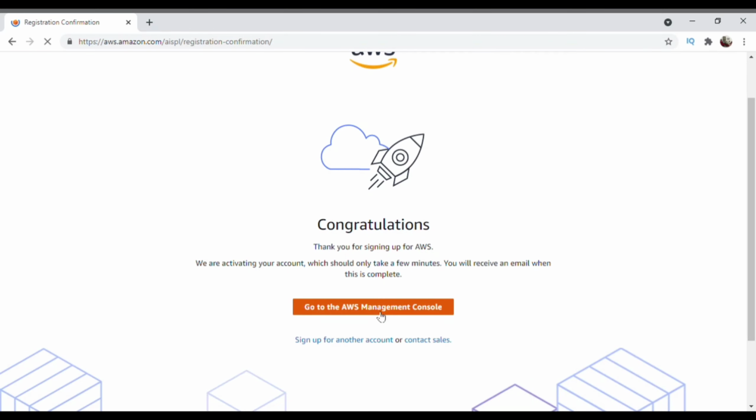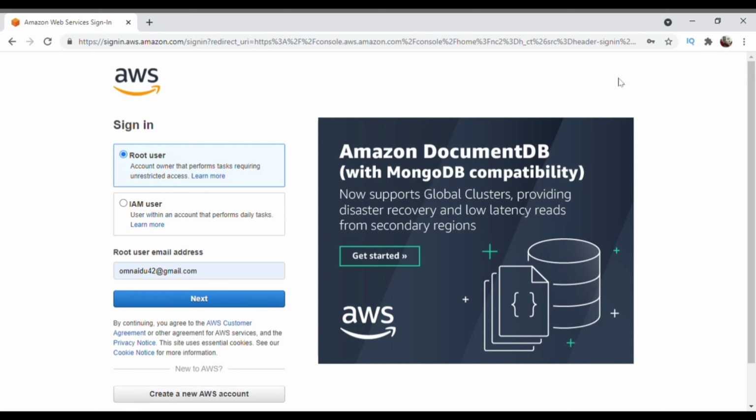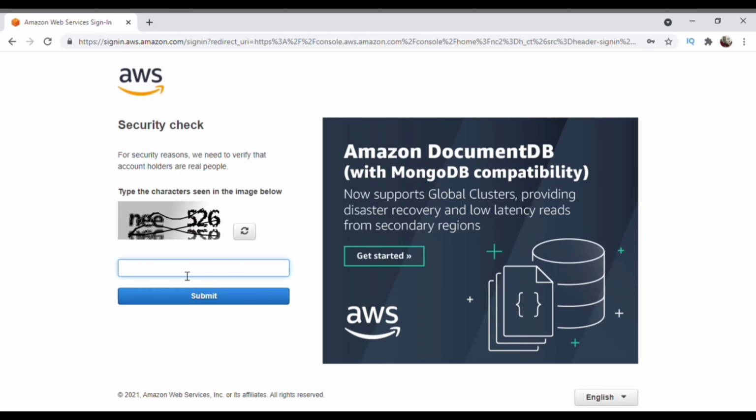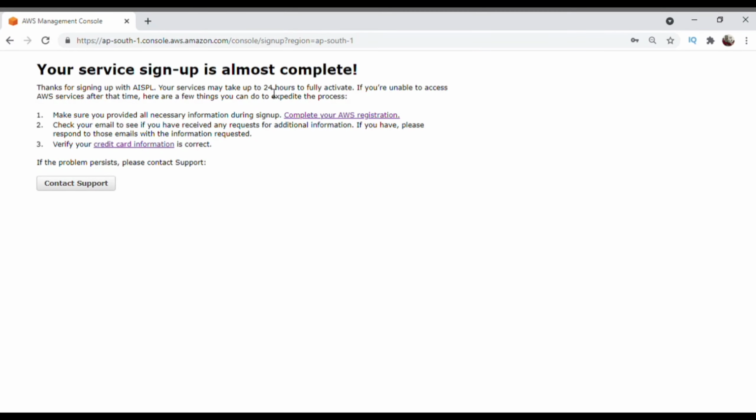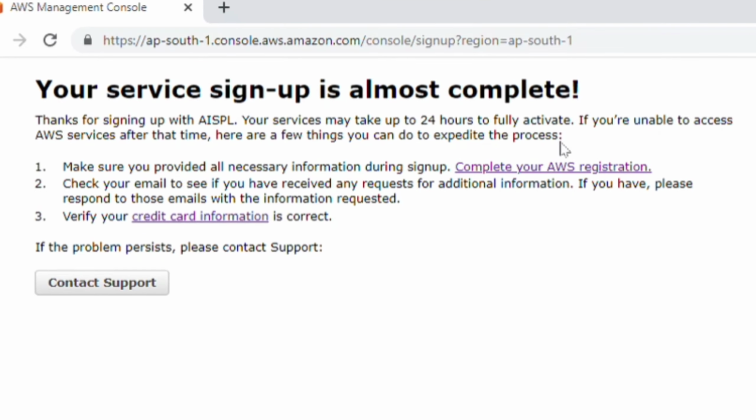Click on go to AWS Management Console, click on sign into the console and enter the email address and the password that I have used for AWS account. Now if you see such screen, it is very normal because it takes some time for AWS to activate your account. Just wait for 1 to 2 hours or sometimes 24 hours.